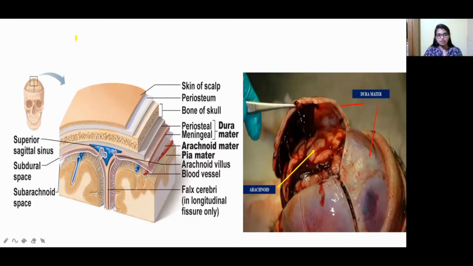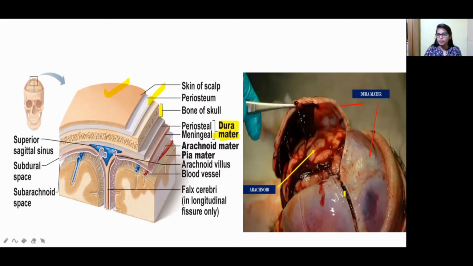So see, this is our scalp, this is our head. Okay, so this is the skin of the scalp, this is the periosteum, this is the bone. Okay, the skull bone is there, this one, that one. And after the skull, the periosteal and meningeal layers are present. Okay, these two are called the dura mater. The periosteal and meningeal layers present after the skull bone are called the dura mater.